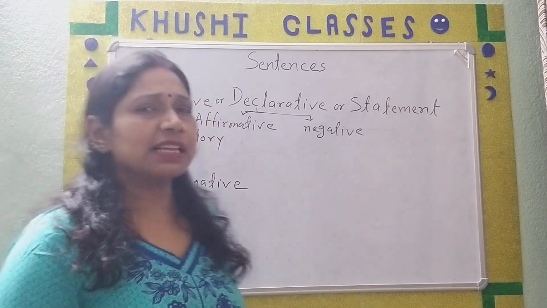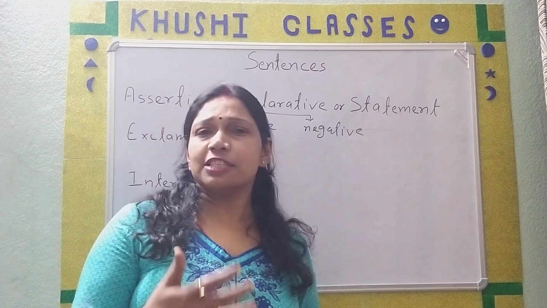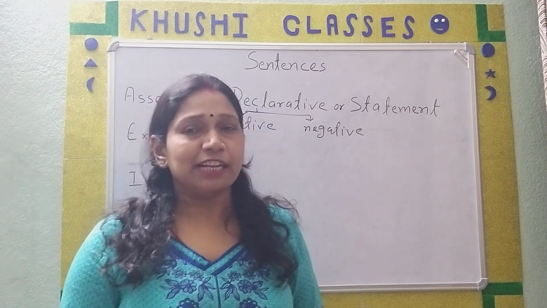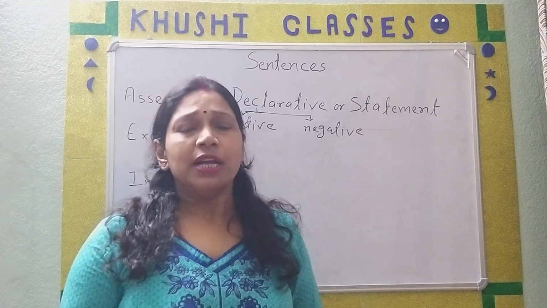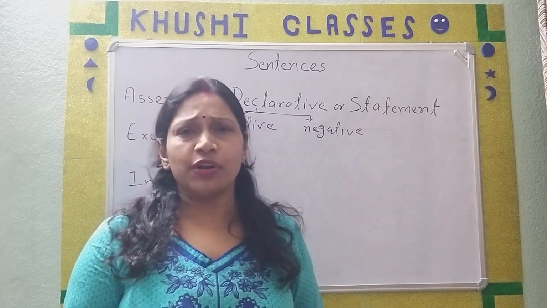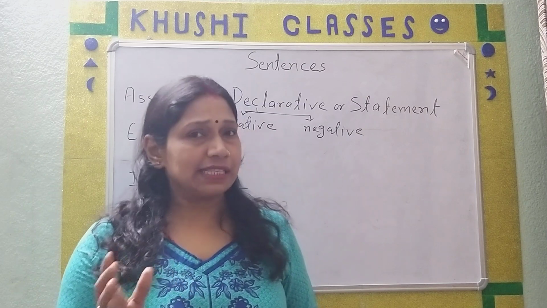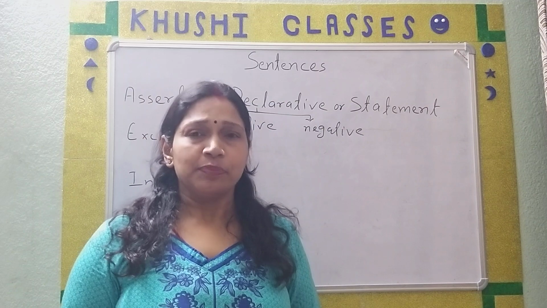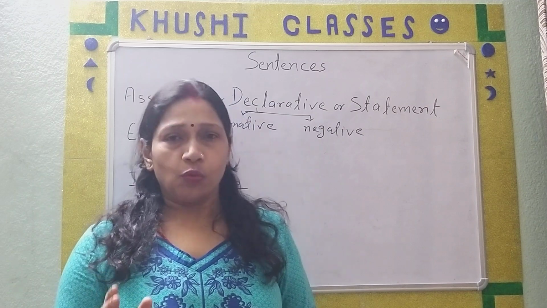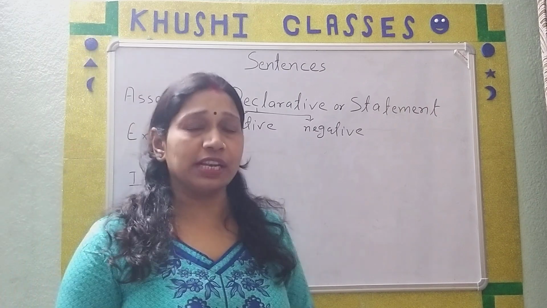Next one is exclamatory. Exclamatory sentences are the sudden expression of our heart. It means sorrow, happiness, exclamation, joy, anything. And the words which show our exclamation are hooray, ouch, wow, etc. So these are exclamatory.